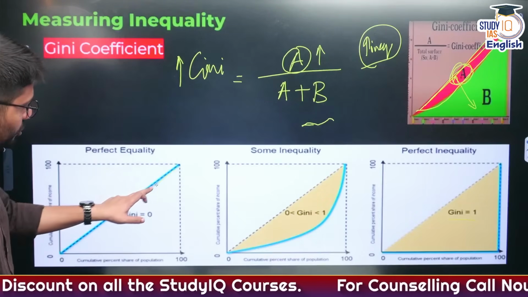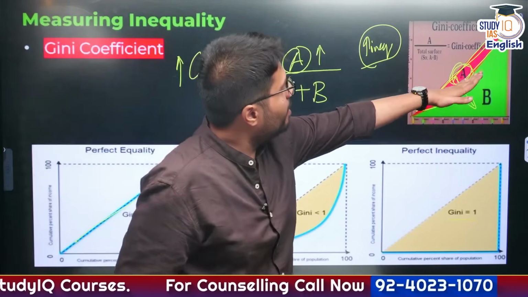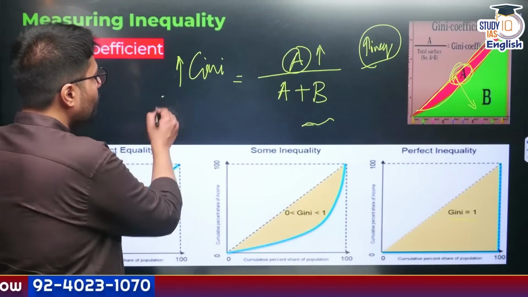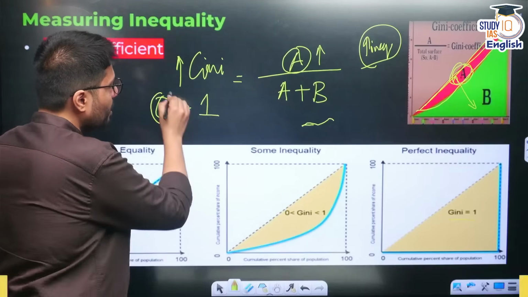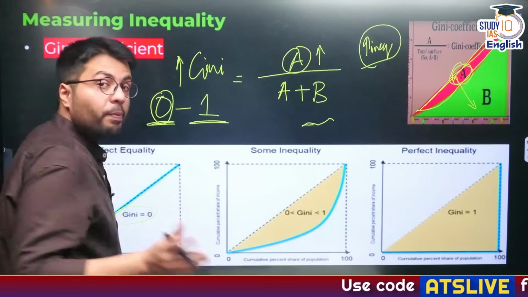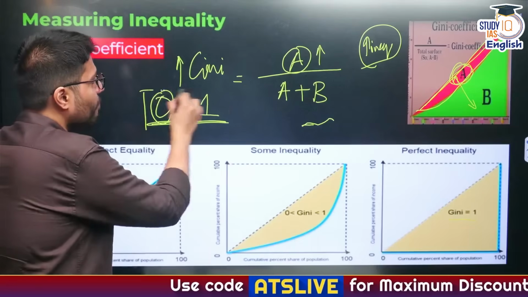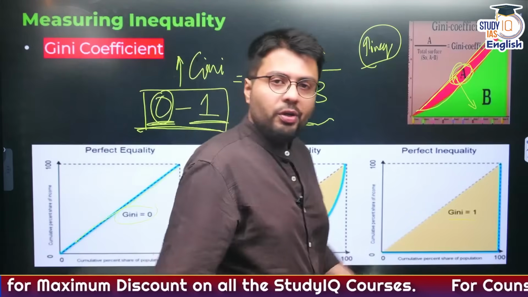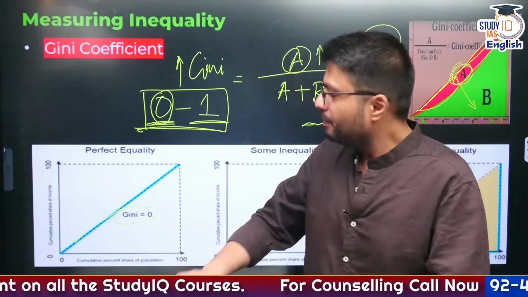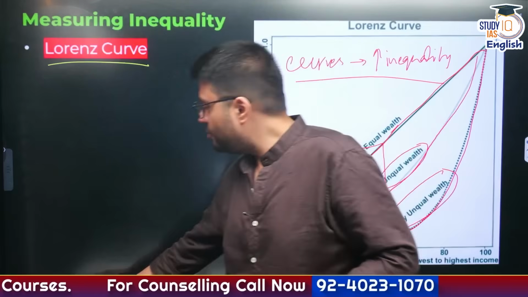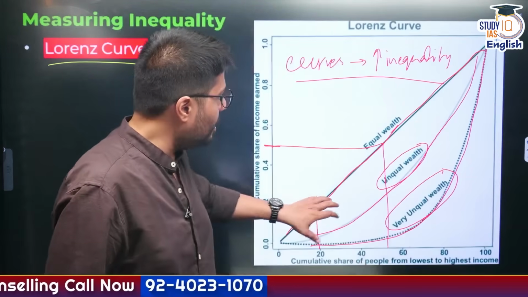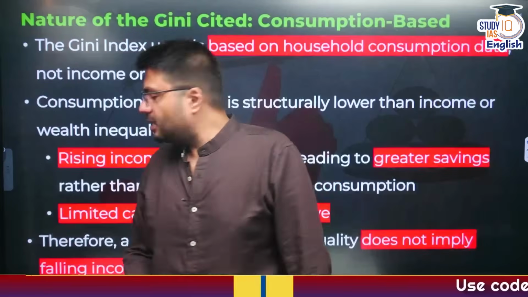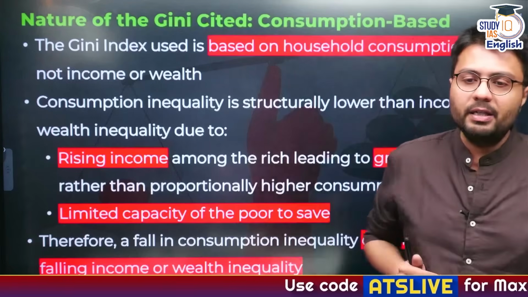Whereas if Gini becomes 0, which means A reduces to 0, this means the line of perfect equality. So Gini varies from 0 to 1. 0 means perfect equality, 1 means perfect inequality, and theoretically the value for every country remains between these figures. Understood? Right. From the Lorenz curve, we have derived the Gini coefficient, and basically what you need to understand is, the more curved the line is, the more the inequality. So this is the basic concept of inequality that you needed to understand.